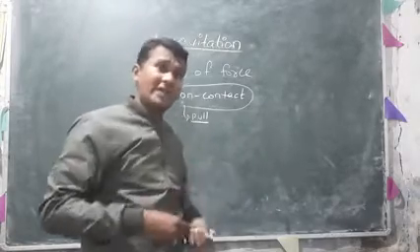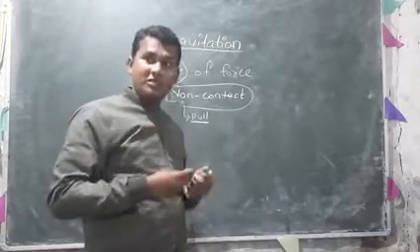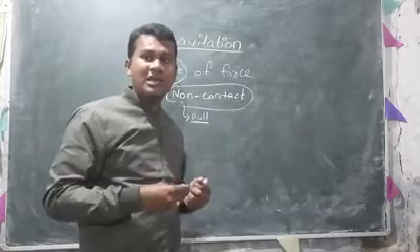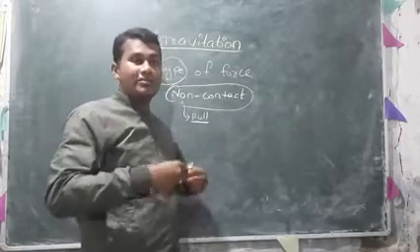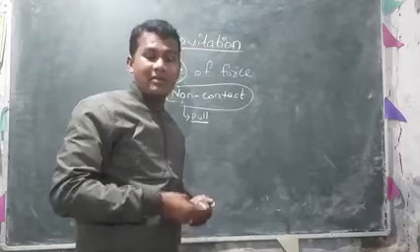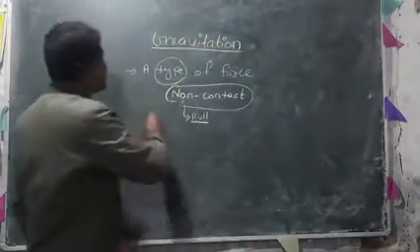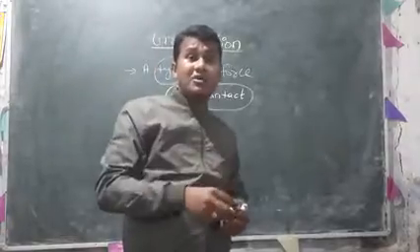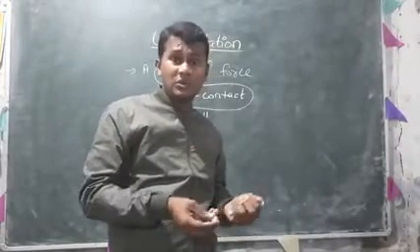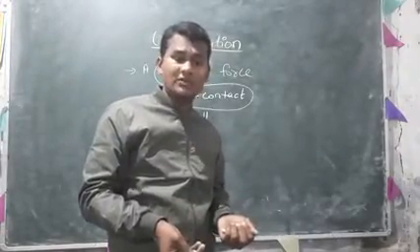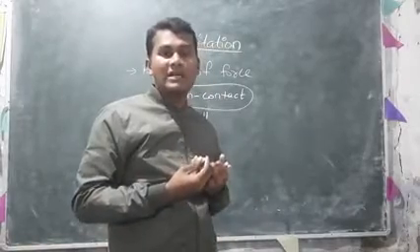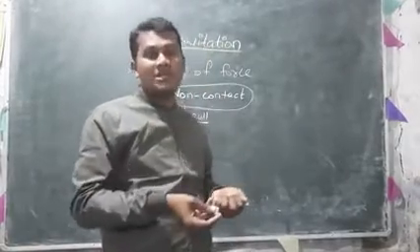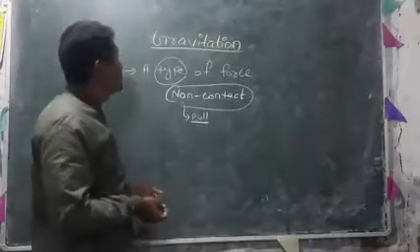So I am attracting you and you are attracting me also. You know very well that as the earth can attract every object towards its center, the earth also has gravitational force. Even I am also applying gravitational force. So this is all about gravitation.